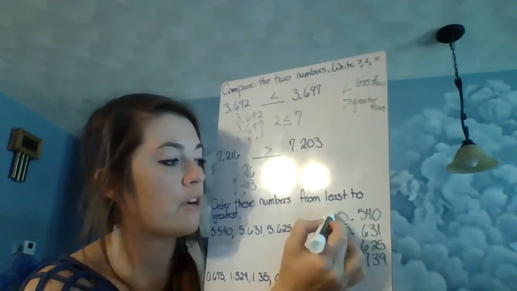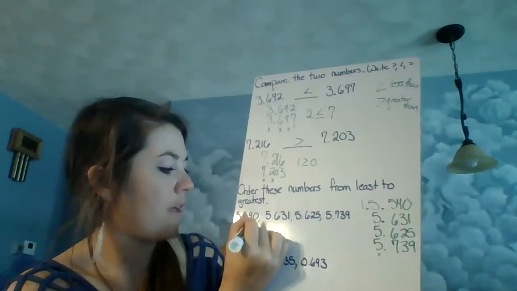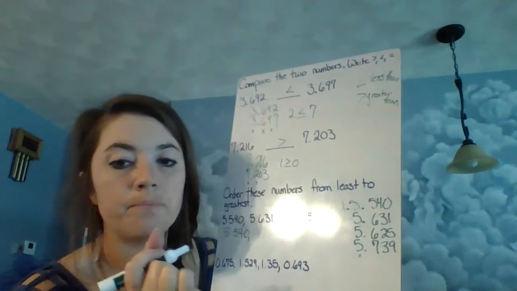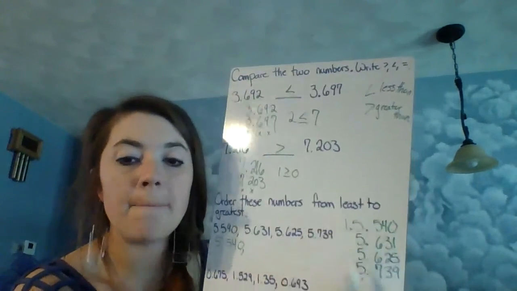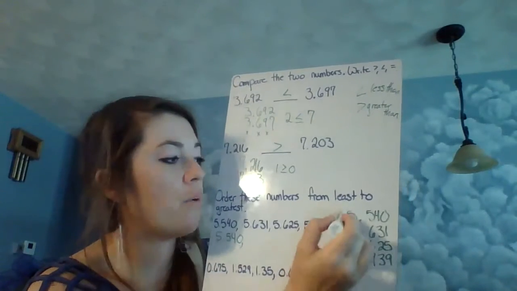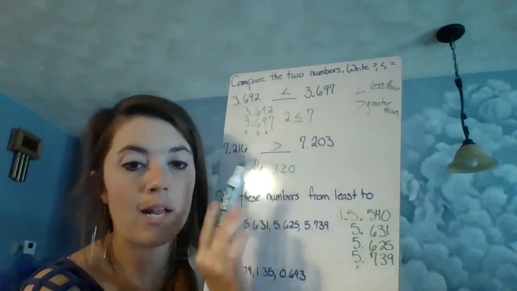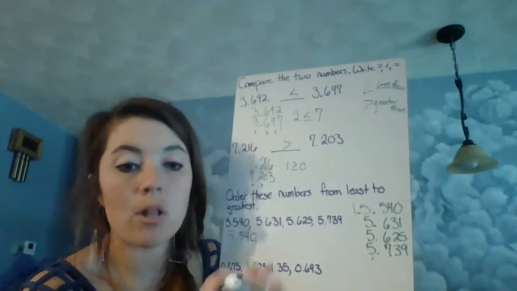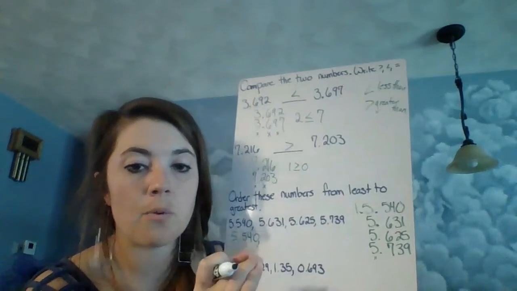So that means our first one is going to be this one right here. So 5 and 540 thousandths. So that's our first number. So now in comparing the rest of these, we don't need to use this first one anymore. It's out of our comparison because we've already determined that it's the smallest number. So it doesn't matter the rest of the way.